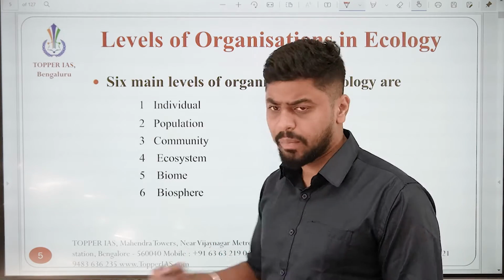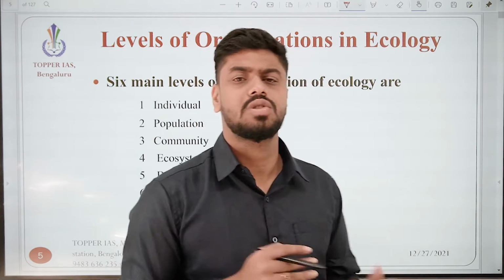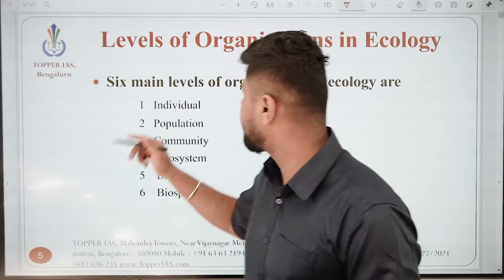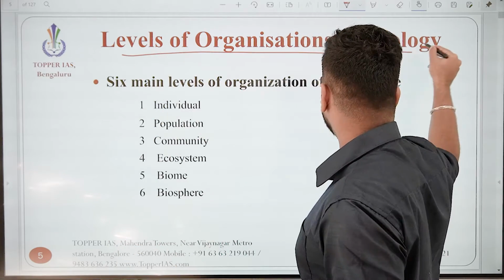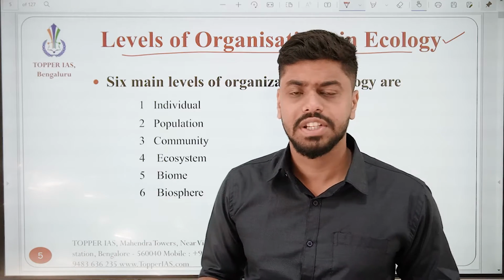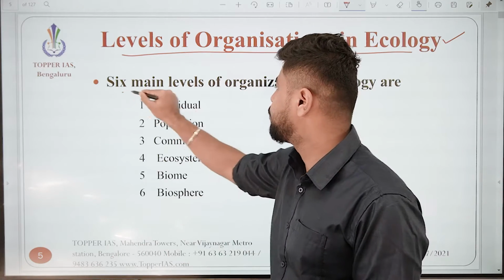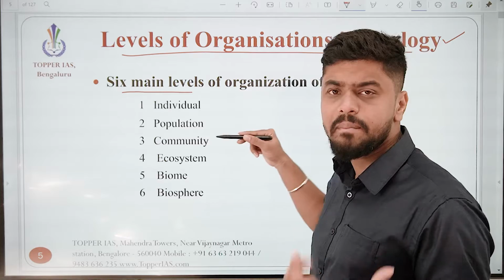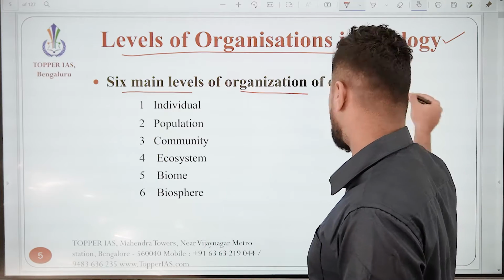Now, this is very important. This is the first topic which we'll be studying. It's called levels of organization in ecology. So what are these levels of organization in ecology? There are 6 main levels of organization in ecology.